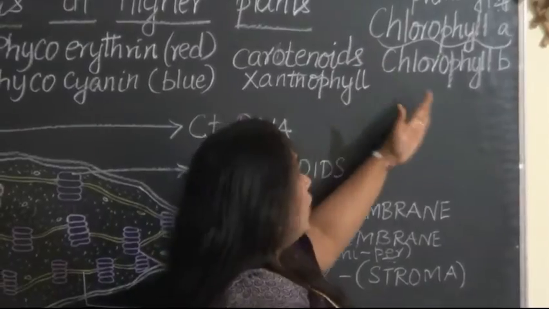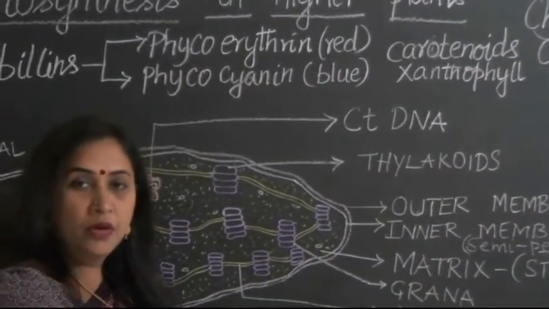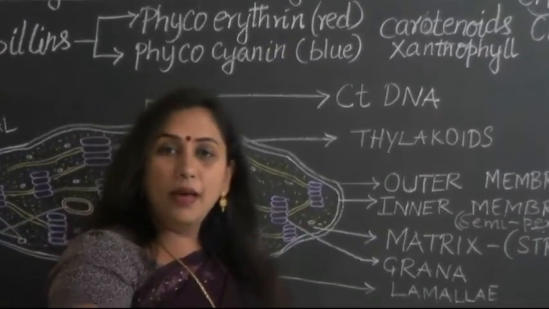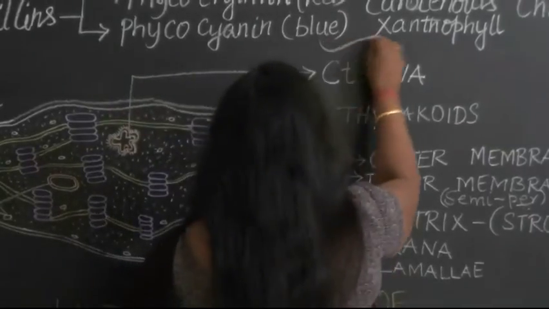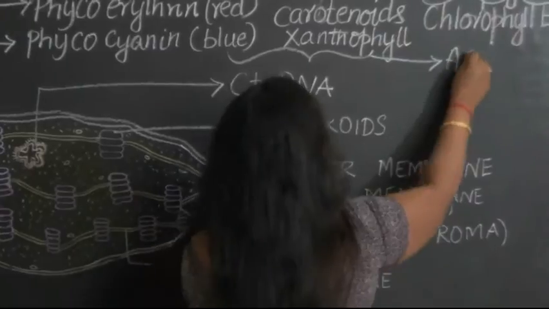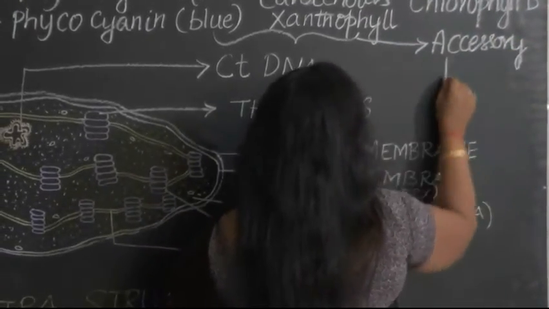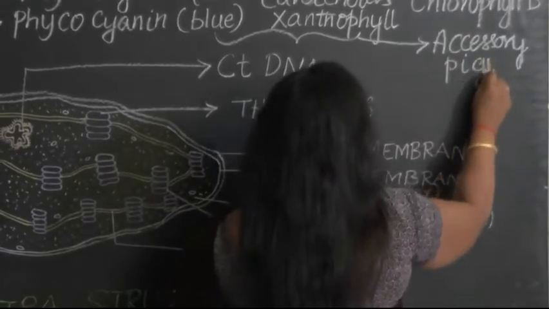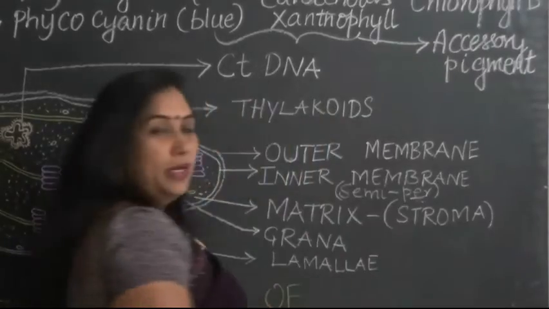Apart from that, all other pigments that we discussed now are referred to as accessory pigments. Means, even if they are not present, the photosynthesis phenomenon can take place.